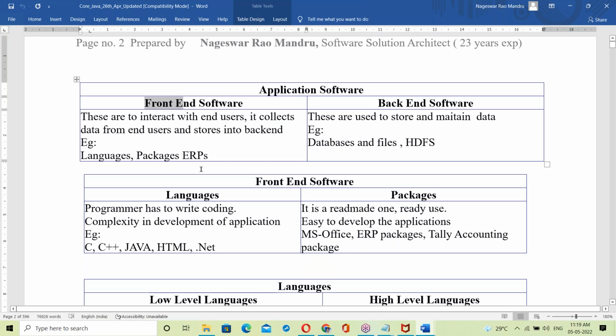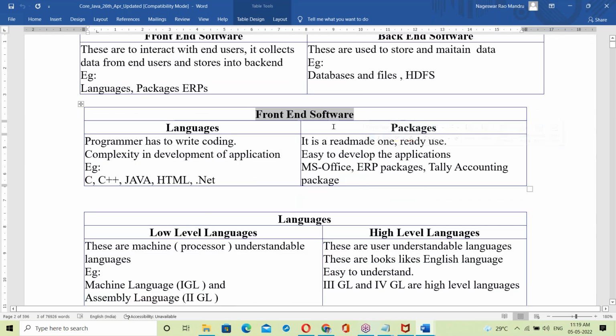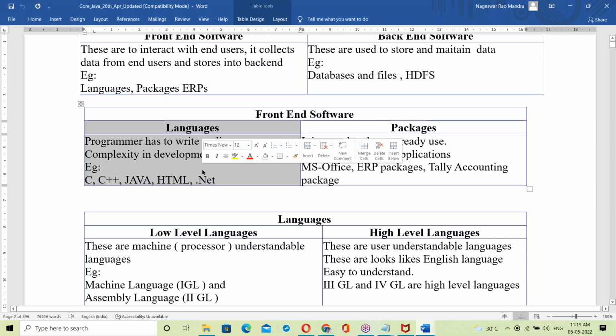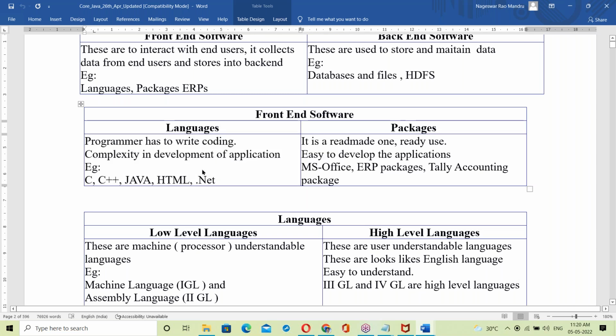So let us move to front end. In front end, again two categories: language and packages. A package is a ready-made one, ready to use, like MS Office package, ERP package, Tally accounting. No programming, you can use them directly. Languages, here everything is code. Java is a language.